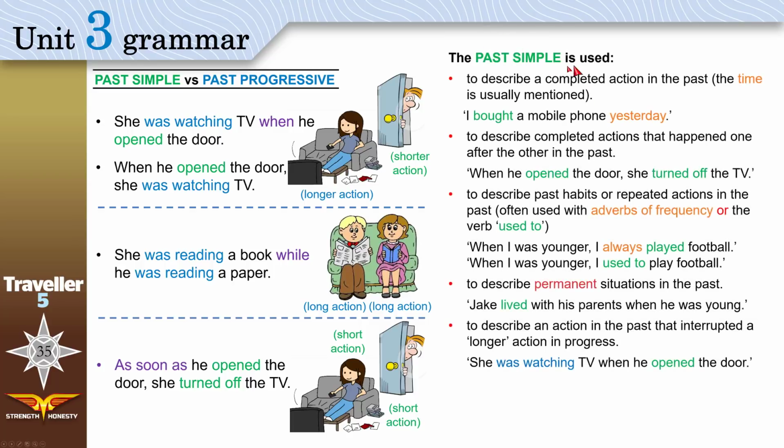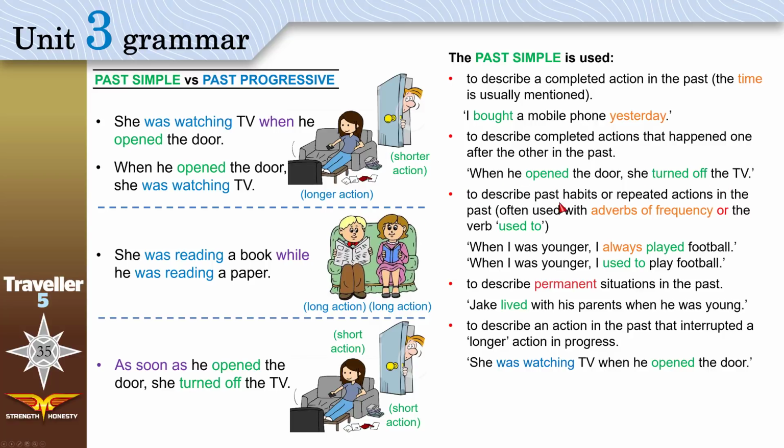So, the past simple is used to describe a completed action in the past. The time is usually mentioned, like yesterday. I bought a mobile phone yesterday. Completed action. Finished. To describe completed actions, two actions that happened one after the other in the past. Just like when you say, when he opened the door, this is one action. It happened first and then it ended, and then she turned off the TV.